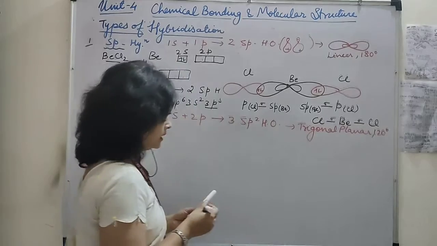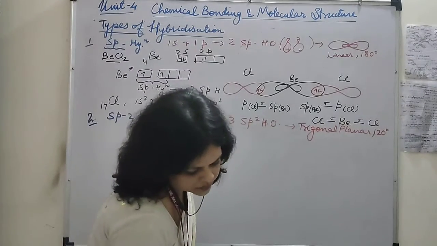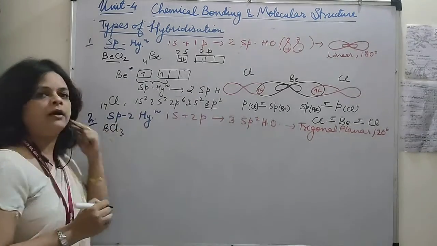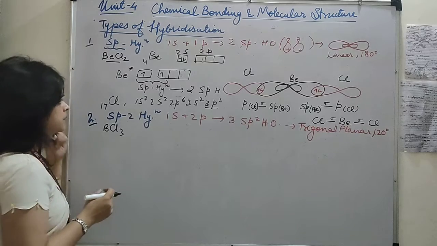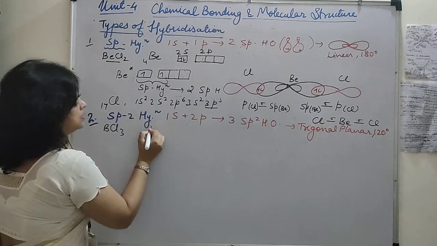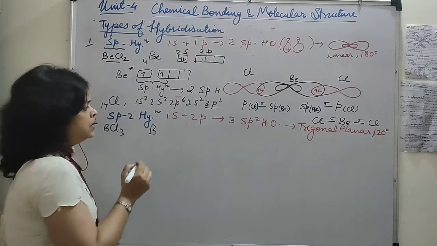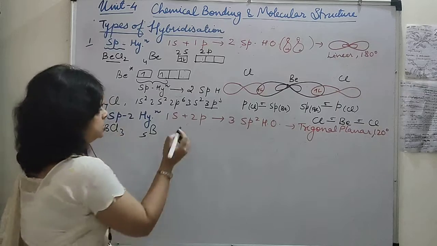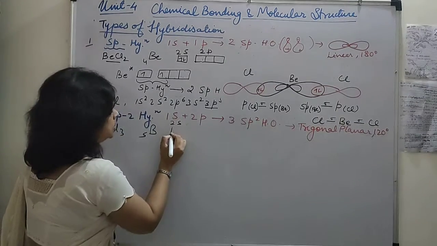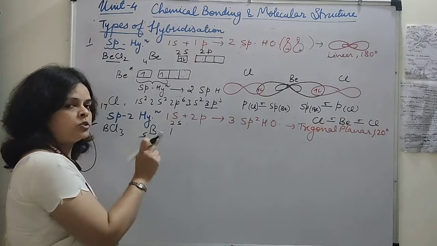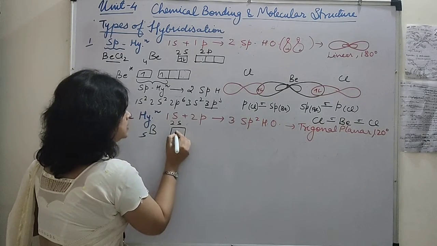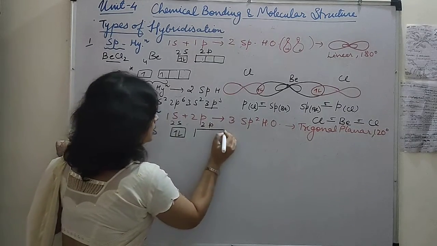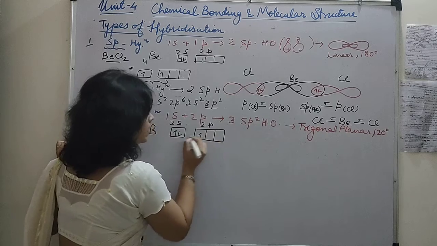Okay. Now we will take an example of this one, BCl3, so as to elaborate sp2 hybridization. Okay, the configuration of boron, what is its atomic number? 5. So the valence configuration, I am always talking about the valence configuration, will be 1s2, 2s2, 2p1. So in 2s there will be 2 electrons, and in 2p we have 1 electron.